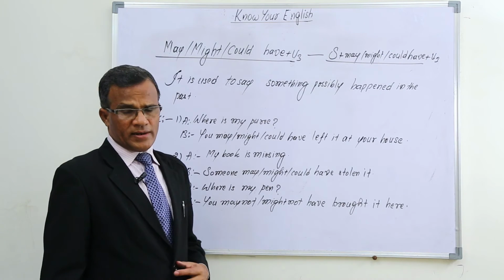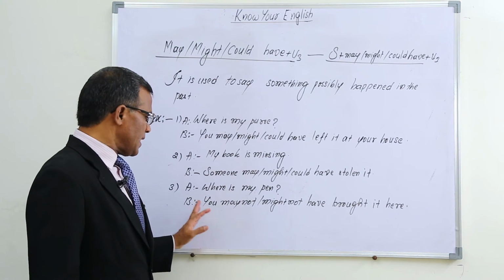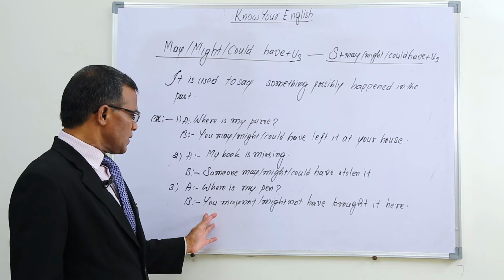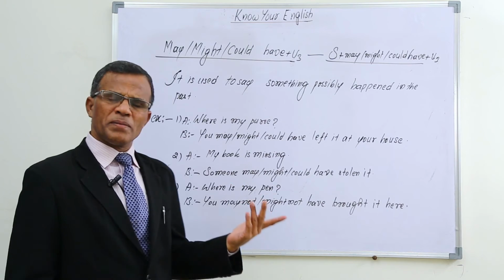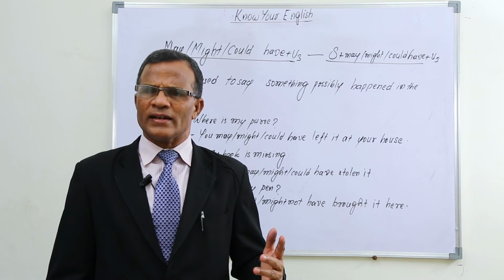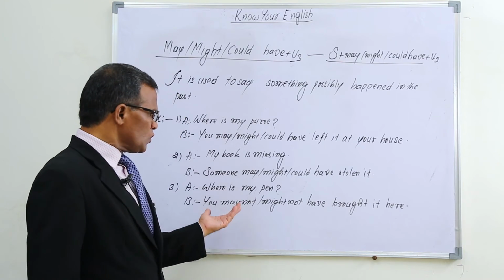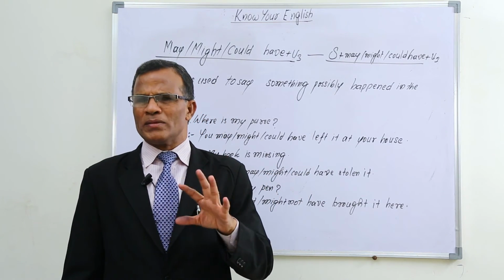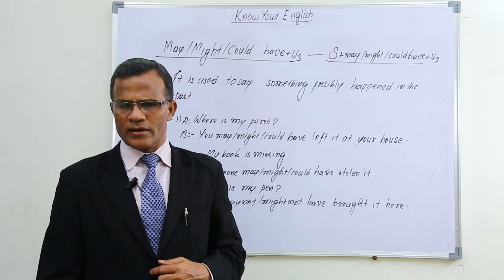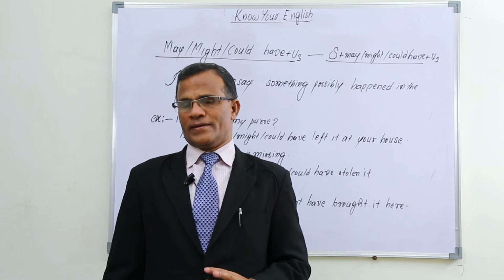Where is my pen? One more question is there here. For this question, the answer comes from B. You may not have brought it here. A is asking about his pen, but B is answering in this way. You may not have brought it here, means possibly you may not have brought it here. Or you can say you might not have brought it here.